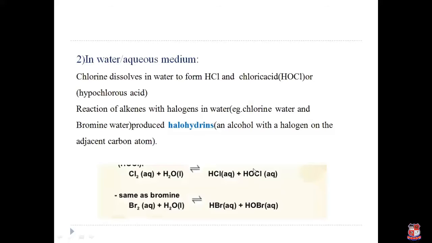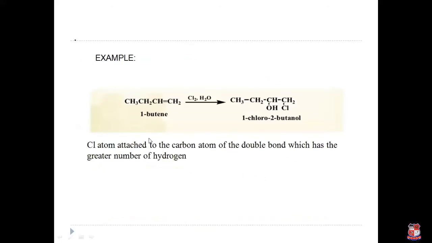So first chlorine attaches to the alkene atom, produces the carbocation, and then hydroxyl group, which acts as a nucleophile, attacks the carbocation and produces the product. And why chlorine attaches to the carbon with the greater number of hydrogen atoms, we will see in the next reaction, Markovnikov's rule.